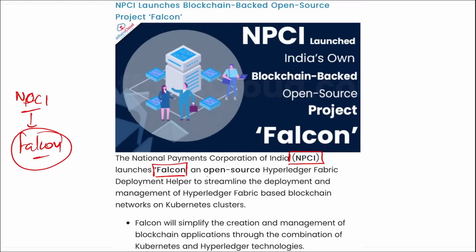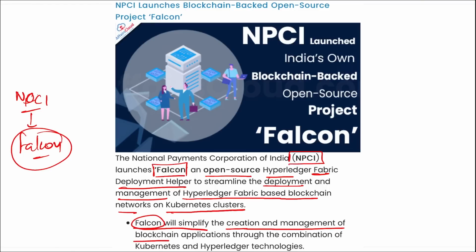What is this? This is an open source Hyperledger Fabric deployment helper to streamline the deployment and management of Hyperledger Fabric based blockchain network on Kubernetes cluster. Here Falcon will simplify the creation and management of the blockchain applications through the combination of Kubernetes and Hyperledger technologies.